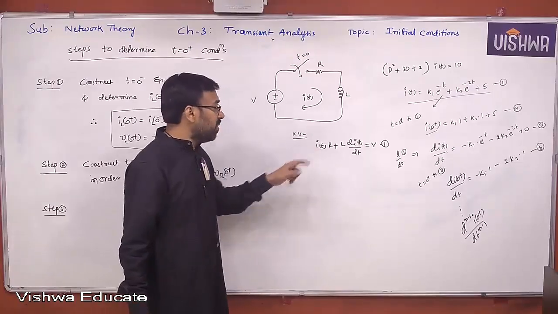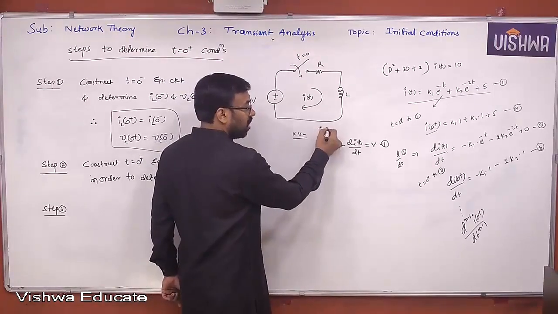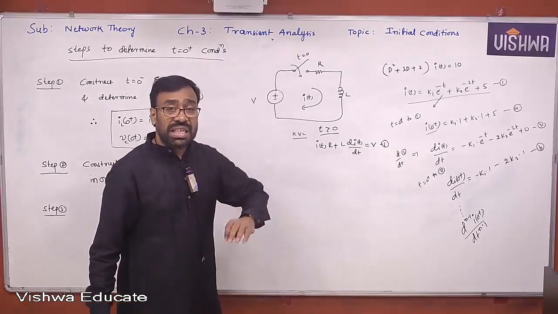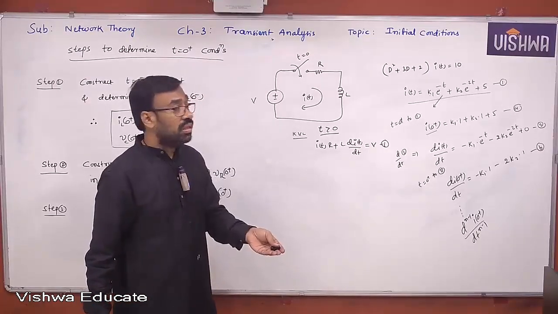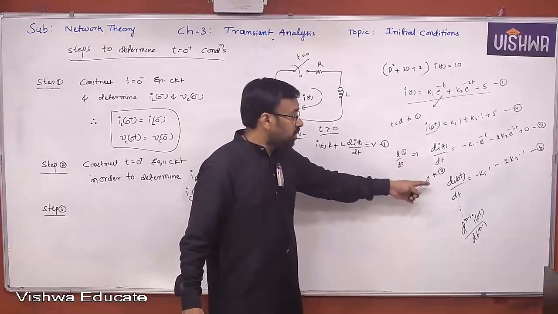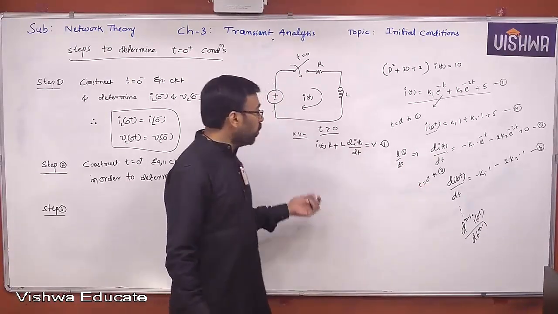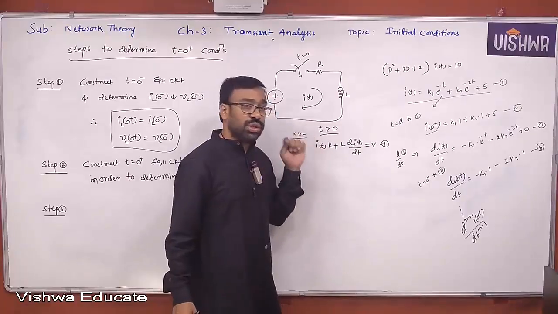And this differential equation is obtained for what? T greater than 0, or t less than 0? T greater than 0, because your concern is always after the switching operation. Your concern is at t equal to 0 plus. 0 plus is nothing but greater than 0. Therefore, you require a differential equation for t greater than 0.